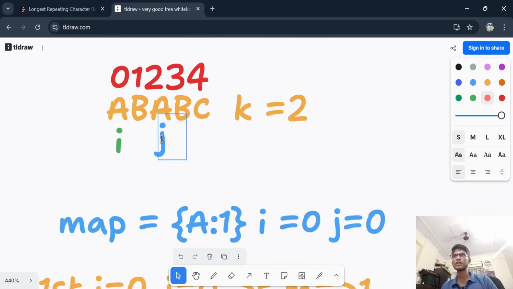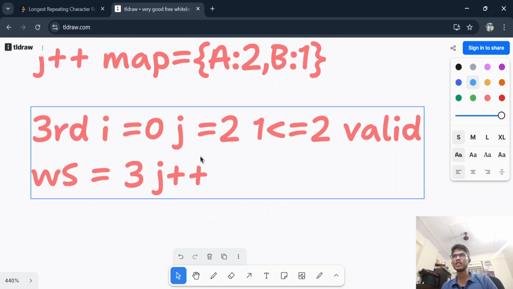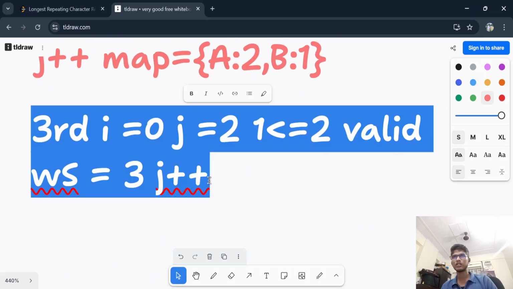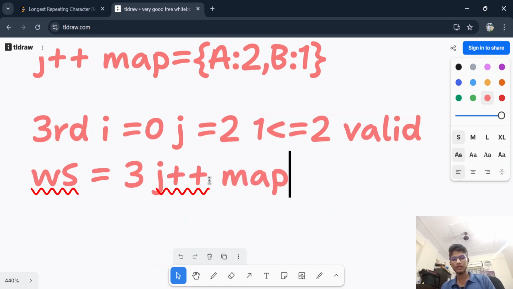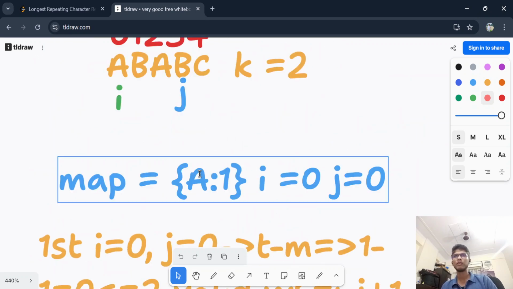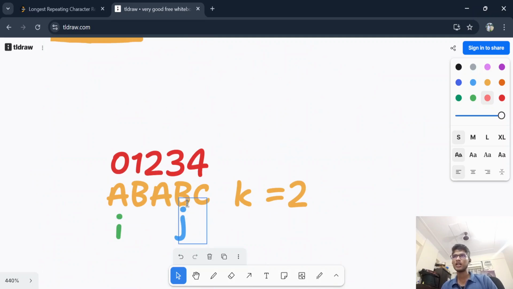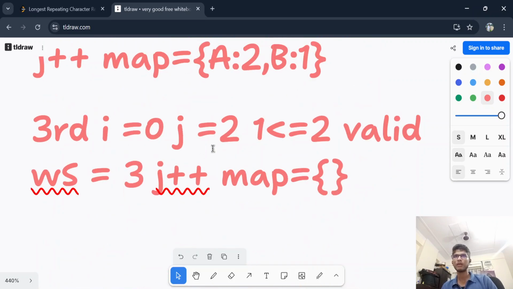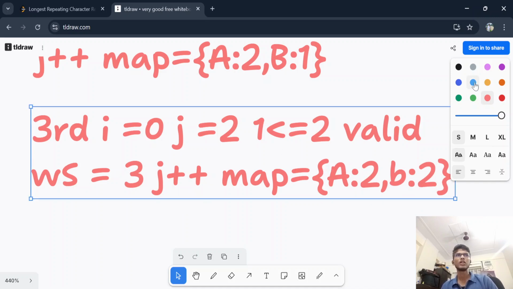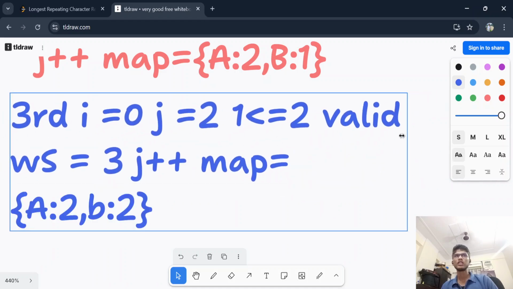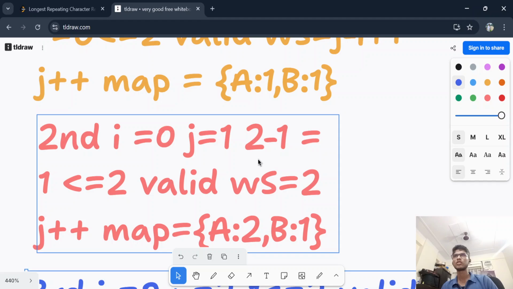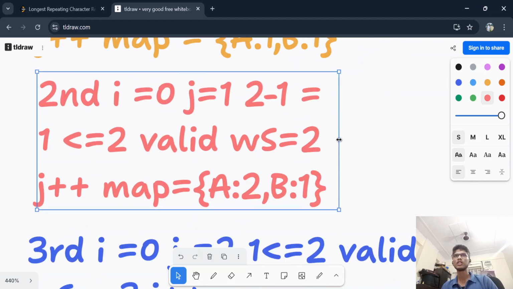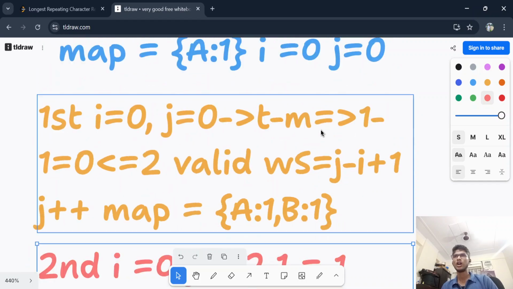So whenever I write j plus plus, just move your j like this. J will come here. And now, j plus plus, and map will become what? See, J is here, and we'll get two B's in our map. So A is 2, comma, B is also 2. This is our map for our third iteration. I'm writing it like this. See, this is the dry run of this code. Whatever I was writing, I'm dry running it here. So let's see how good I can do this.